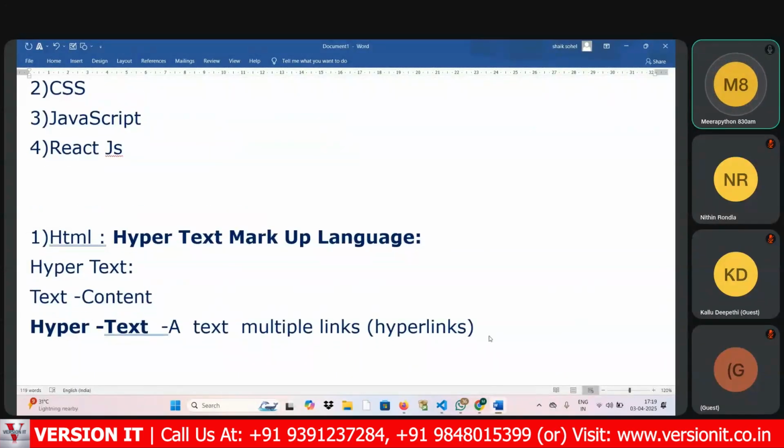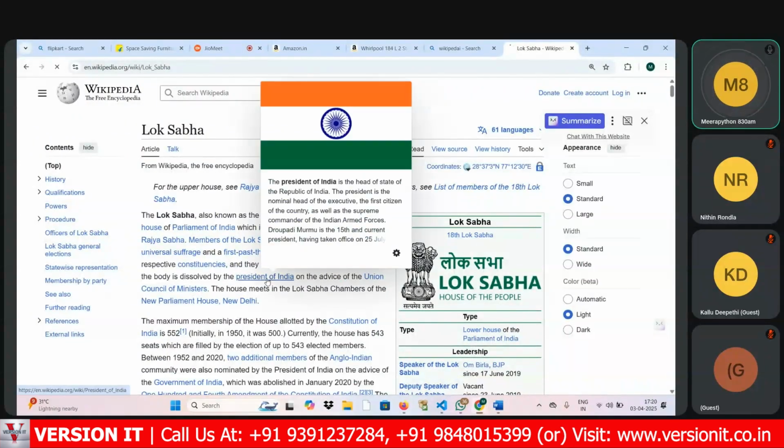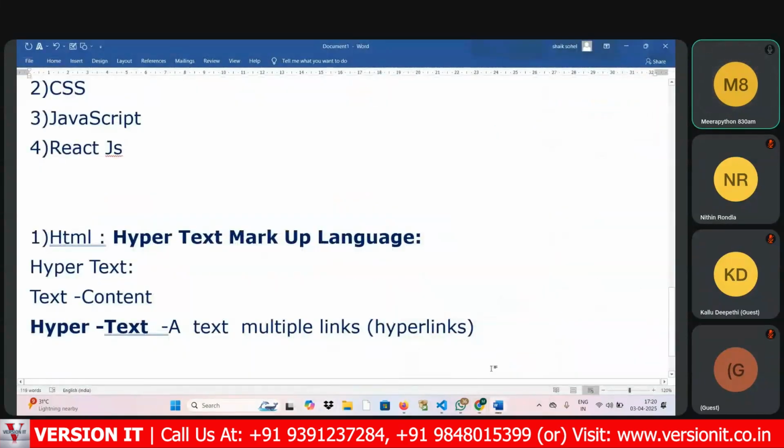Now everyone has understood what is meant by hypertext: a text containing multiple links. If I click on the President of India, it moves to the next page. The great advantage of learning full stack web development is that in real time all people use these types of web applications. That's the reason it is a very interesting technology to learn, but it is not easy, it is complex. You need to do lots of hard work to become a pro in this.